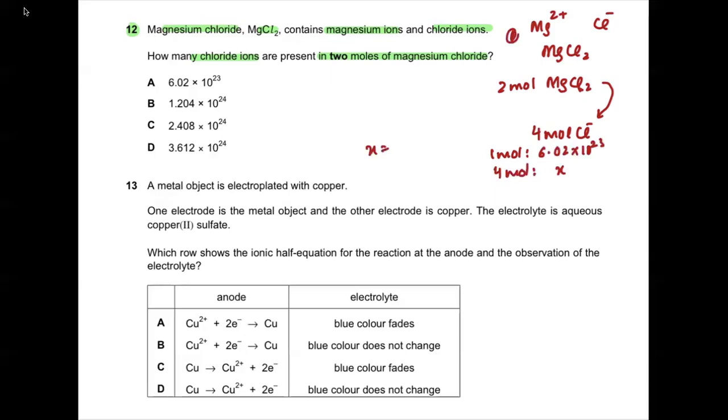So if you calculate the value of X, it is 4 times 6.02 exponent 23 divided by 1. I'm not writing the 1. So it is going to be 2.408 exponent 24, which is this option. So A, B, and D go wrong, and C is the correct answer. Is this clear?